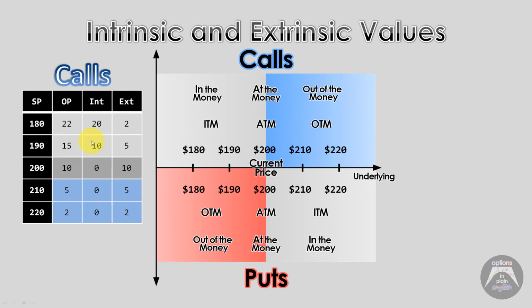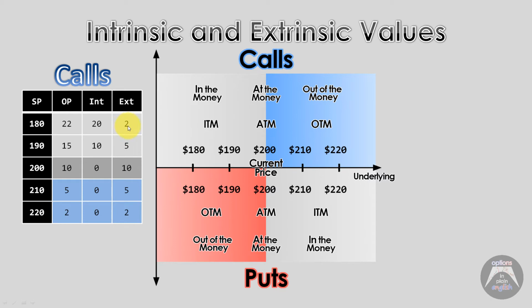So notice how the intrinsic value is very easy to calculate. It's just a subtraction. And the extrinsic, we can see that even though we could think that the in-the-money options are going to have a lot of extrinsic value because the overall option price is higher, we can see that the actual extrinsic is a portion of the overall option price.